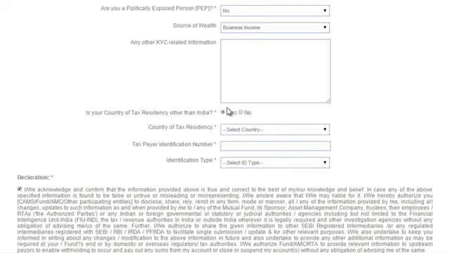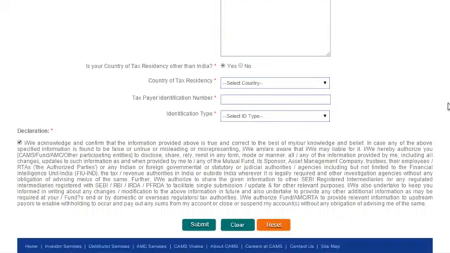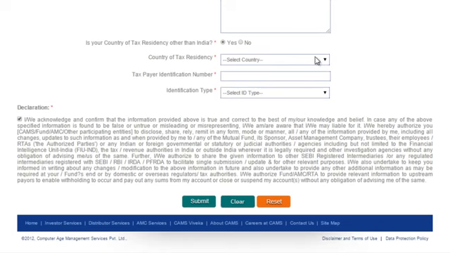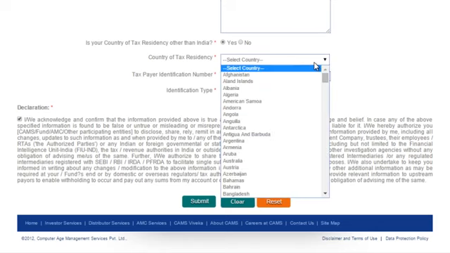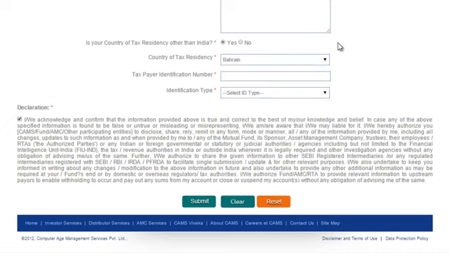If you choose yes, there are a few other things you will have to fill. For example, I'm considering a case of an NRI. The first thing they have to choose is the country of tax residency. Let's say, for example, I'll choose Bahrain. After that, they have to put their taxpayer identification number.